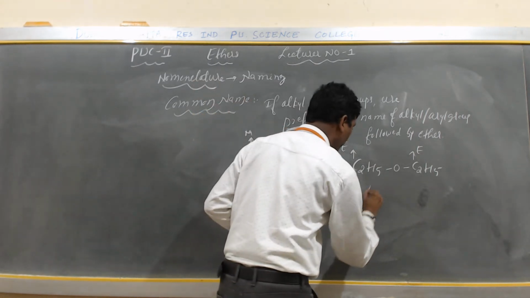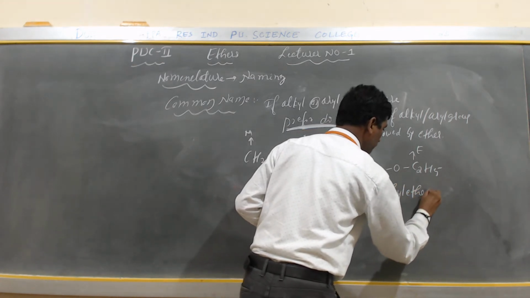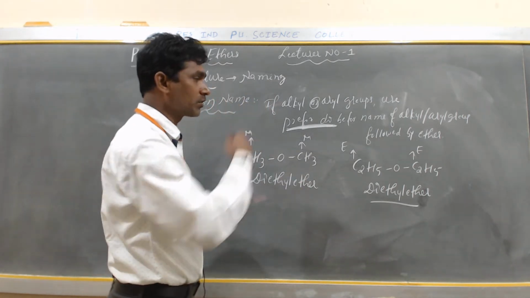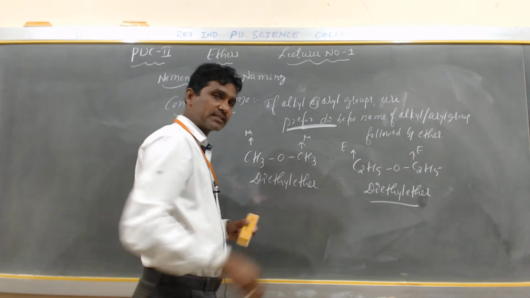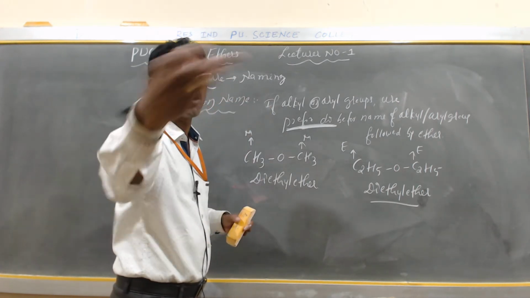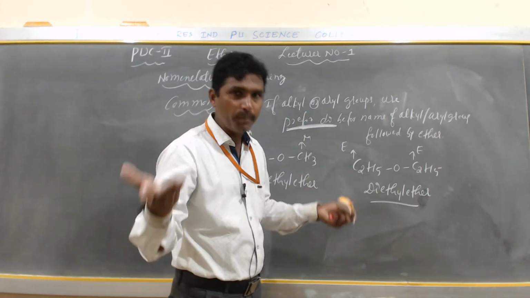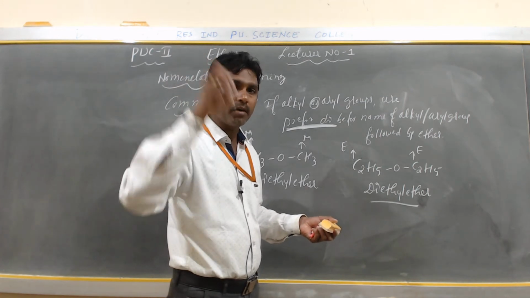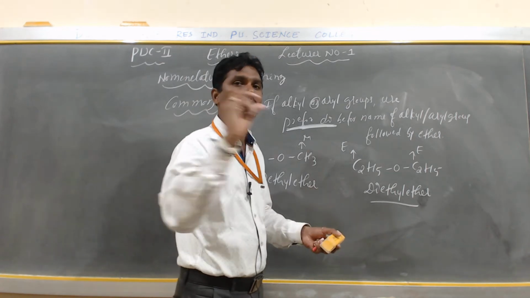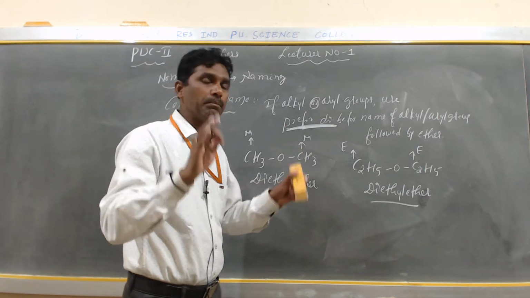So how to use prefix? You have to use the prefix di, so it is called diethyl ether. If groups are same, use the prefix before the name of alkyl or aryl group, followed by the word ether. If groups are different, it is called mixed ether. The common names of ethers are named according to alphabetical order, followed by the word ether. This is the common name of mixed ether, and the simple ether is over.